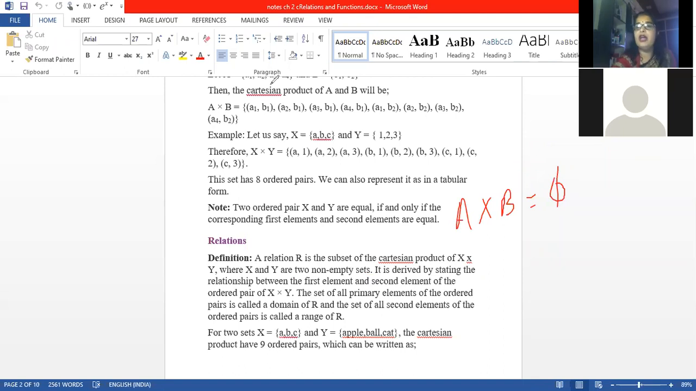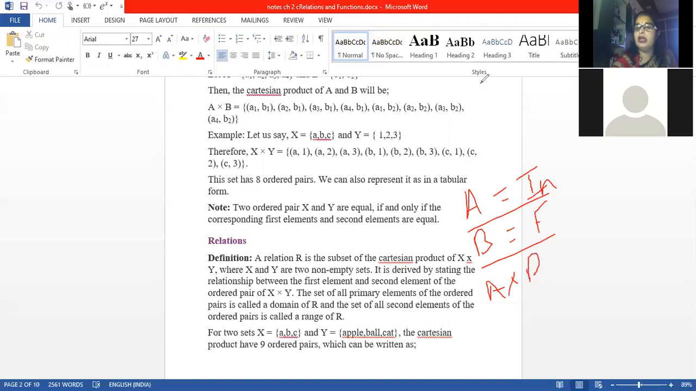Same way, if you are having A as an infinite set, and B is some finite set, then also A into B will be an infinite set. Clear? Is it clear?